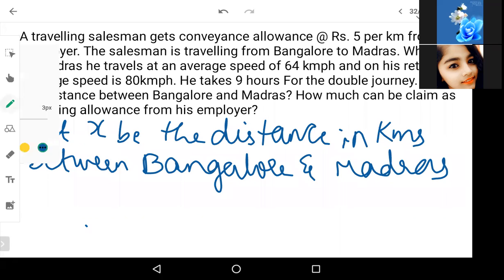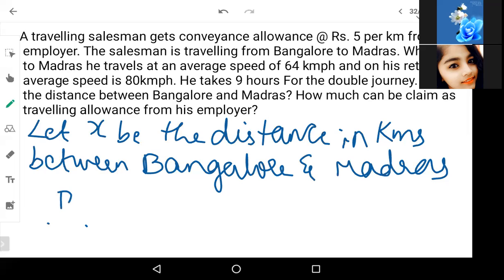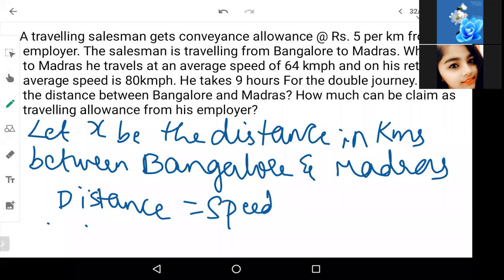Now we know this formula, that distance is equal to speed into time. How do we find distance? We require to find the distance, and the formula is speed into time. Now let us change this formula a little bit so that we will be able to get the other derivations.